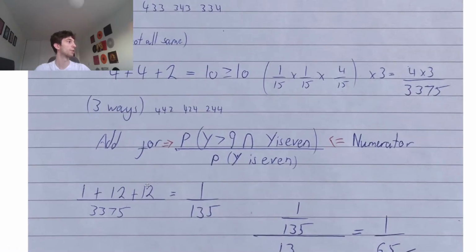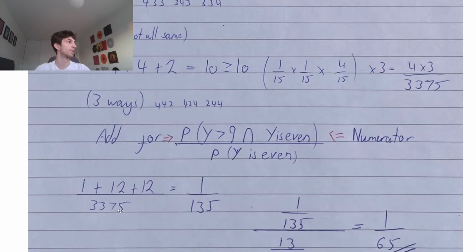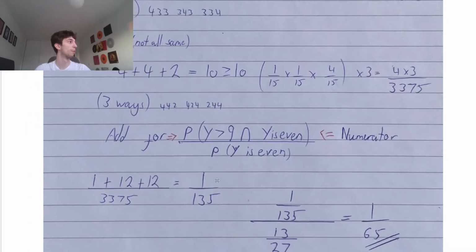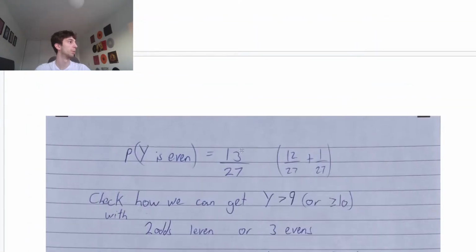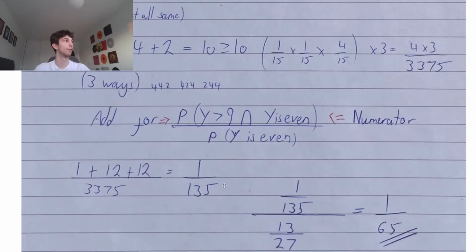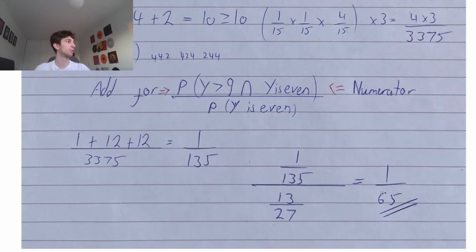So we have 1 plus 12 over this, is 1 over 135. So this is 25 over 3375. Put in your calc, gives you, just using slang, 1 over 135. So now we have our numerator. From before, we had our denominator to be 13 over 27 to get an even y. Put in the calc, gives you 1 over 65.